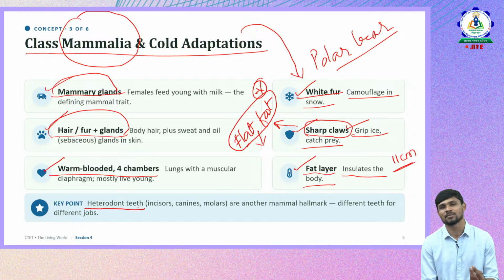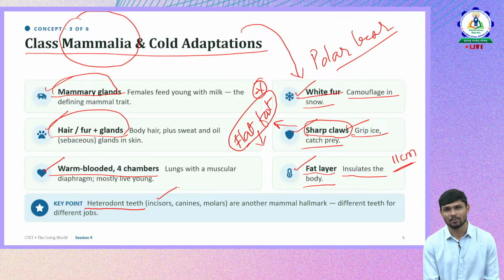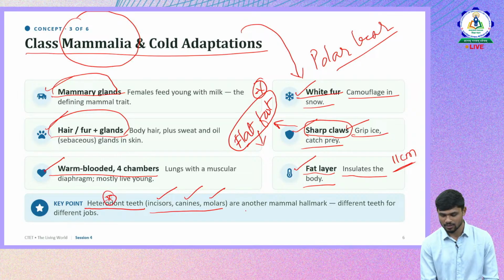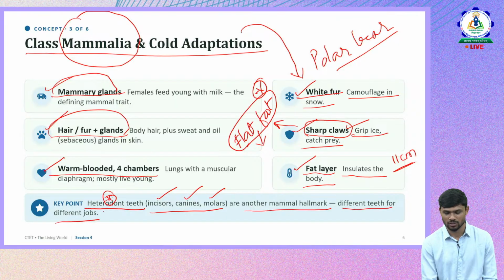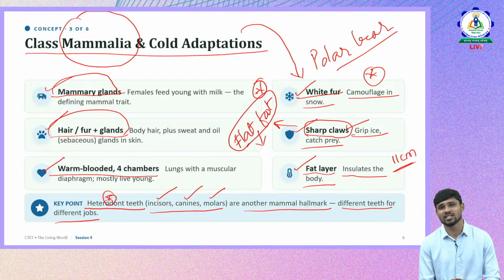Okay, so mammals have heterodont teeth. So there are different types of teeth for different purposes. Like we are mammals, so we have different types of teeth, if you remember: incisors, canines, and molars. So we have three to four different types of teeth. That's why we are called heterodont. So this is one more characteristic of mammals: different teeth for different jobs. So this is about the concept and a few adaptations CTET was testing.